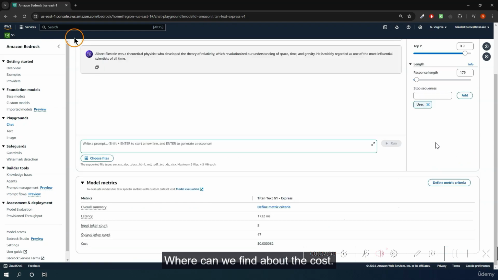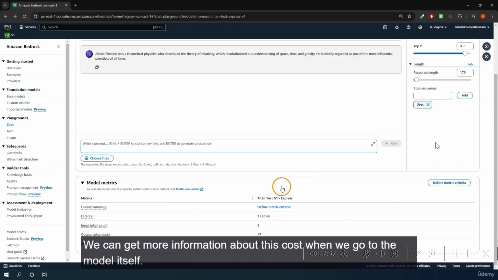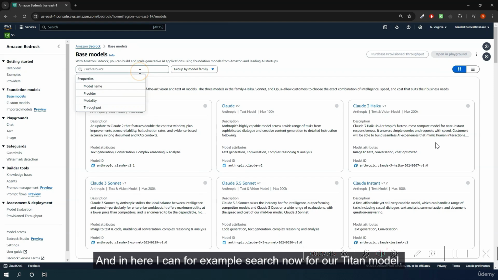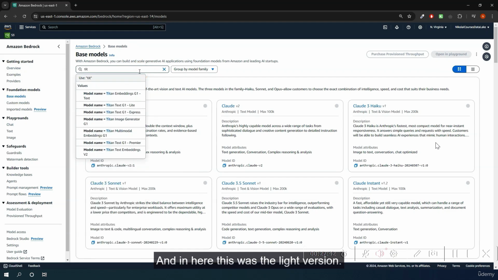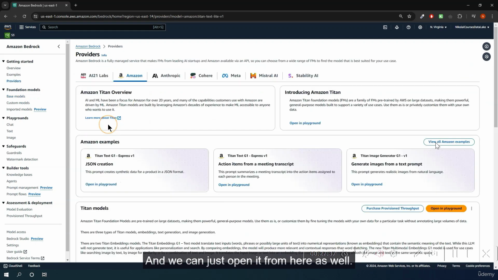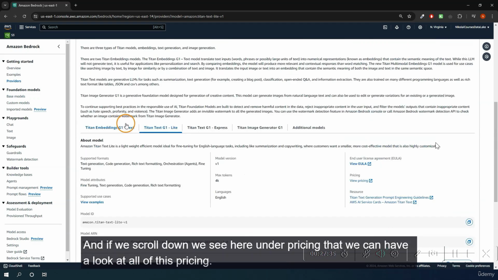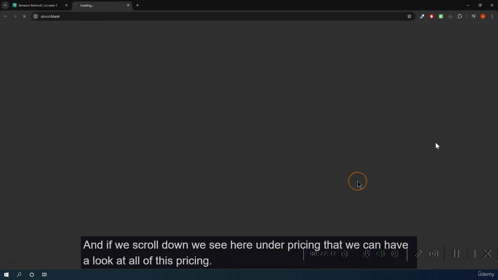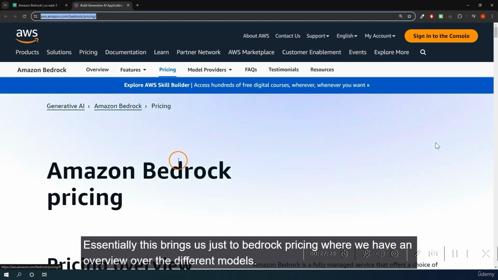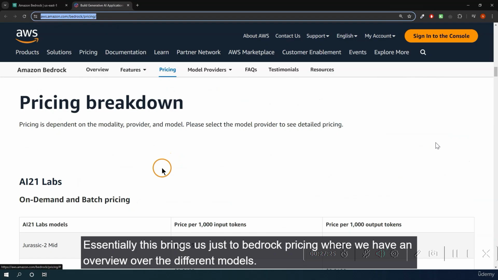Where can we find out about the cost? We can get more information about this cost when we go to the model itself. So in this case, we can find it, for example, under overview or also under base models. And in here, I can, for example, search now for our Titan model. And in here, this was the light version, and we can just open it from here as well. And if we scroll down, we see here under pricing that we can have a look at all of this pricing. Essentially, this brings us just to Bedrock pricing, where we have an overview over the different models.